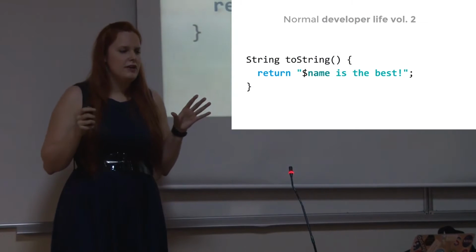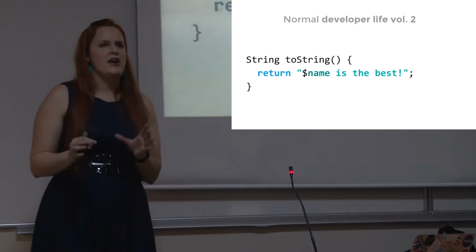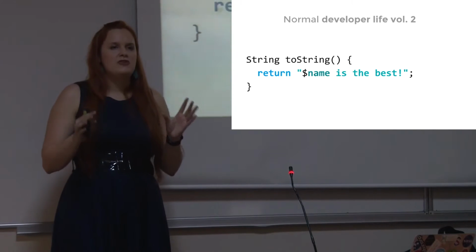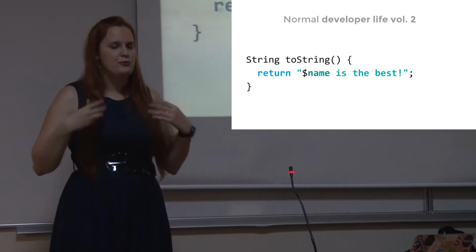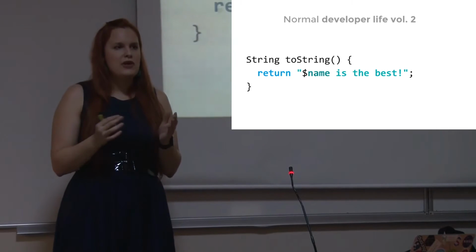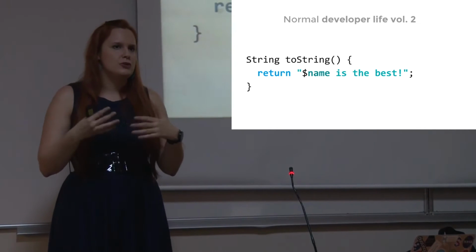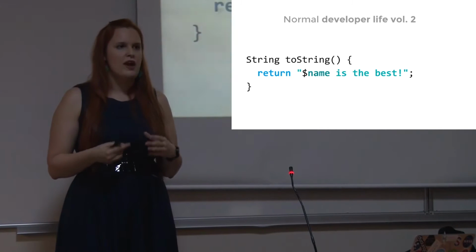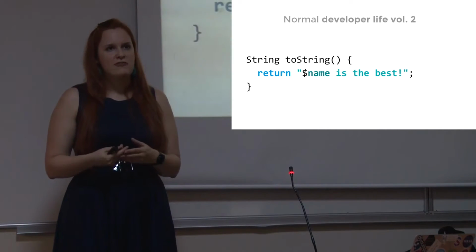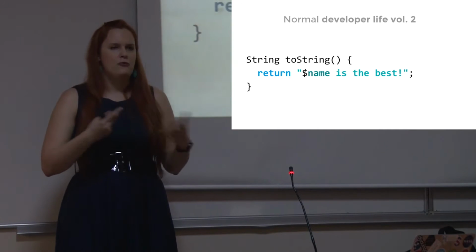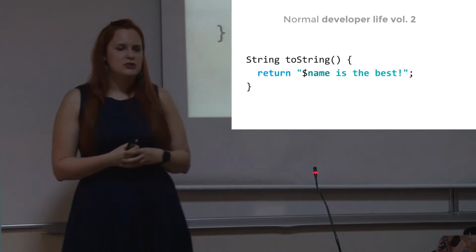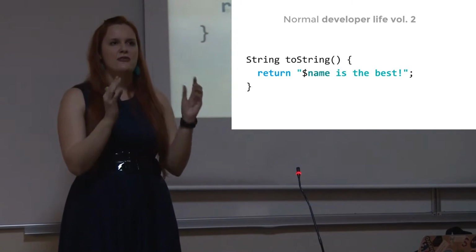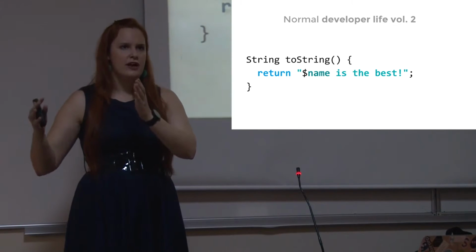Well, let's take a look at another example from your life, from the developer life. Let's see, we have a toString function. We want to print, where we call toString on our object. We want to print some string representation for our object. So we have a toString function. The toString function returns string. So to be able to write this, I need to write open the curly brace, ending curly brace, and return, and I will return the string.